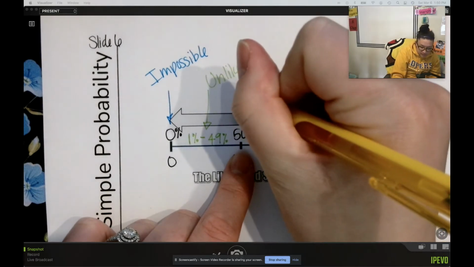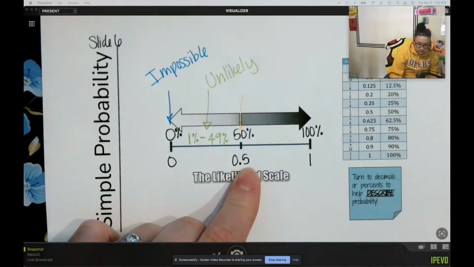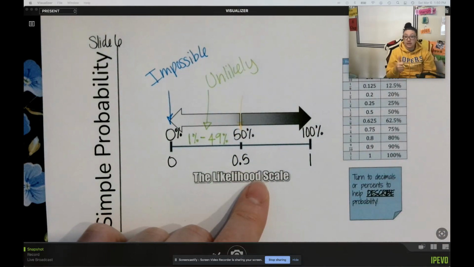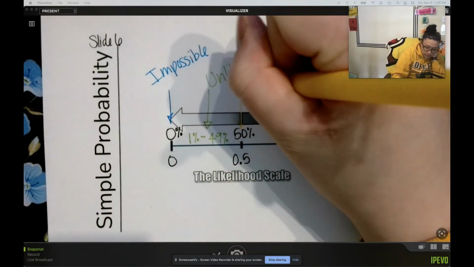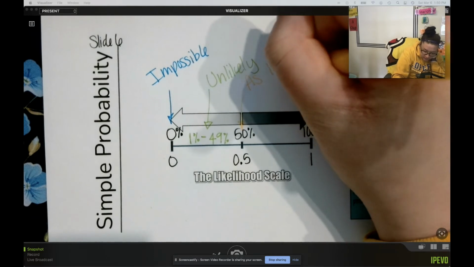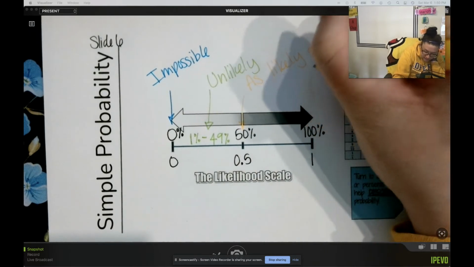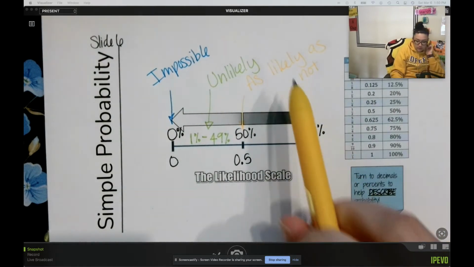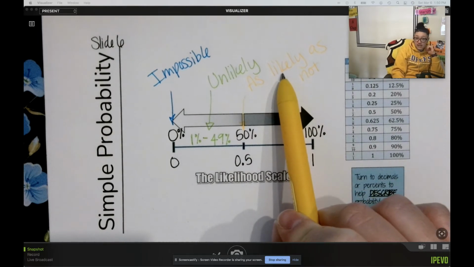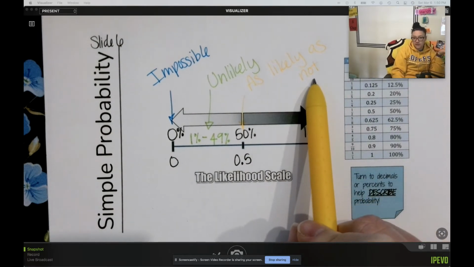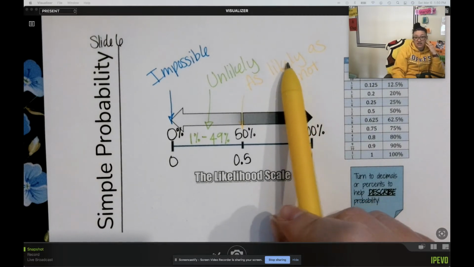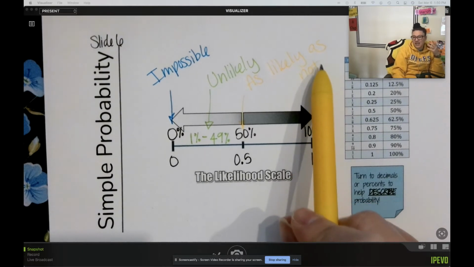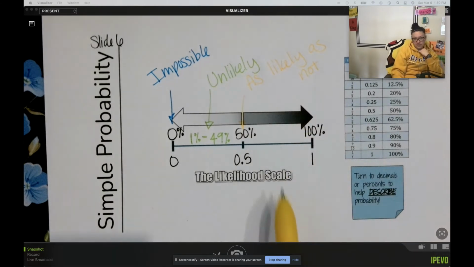This 50% chance in the middle, like we said, flipping heads on a coin, it could happen or it couldn't happen. We call this as likely as not. So there's a 50% chance that it could happen, and there's a 50% chance that it couldn't happen. The chance to get it is as likely as it not happening. That's exactly 50%.